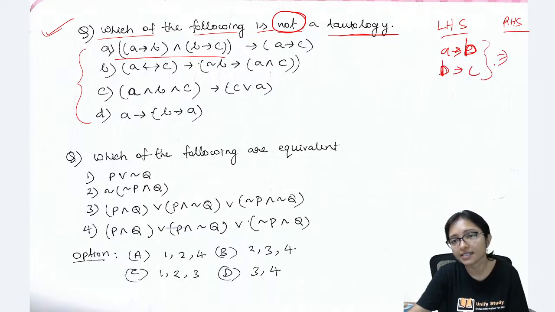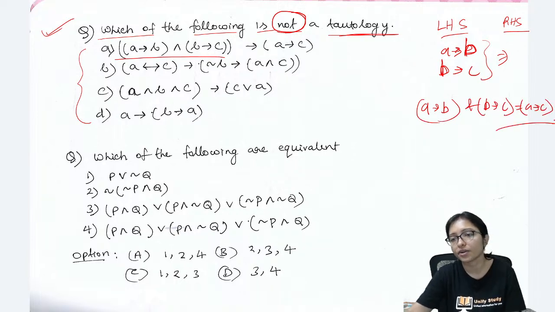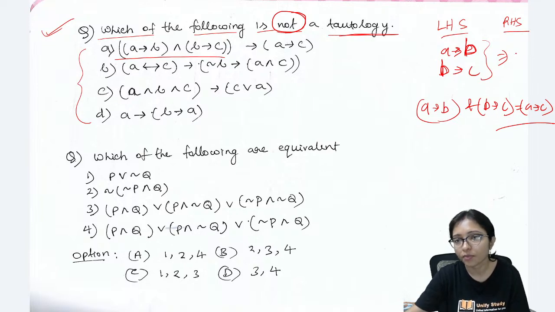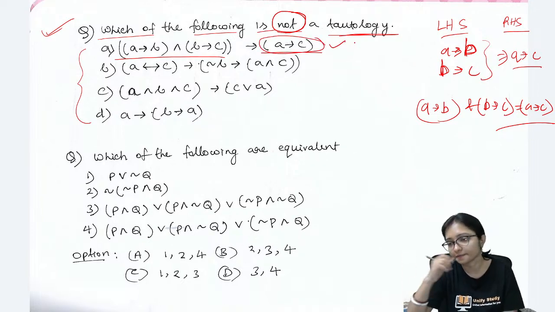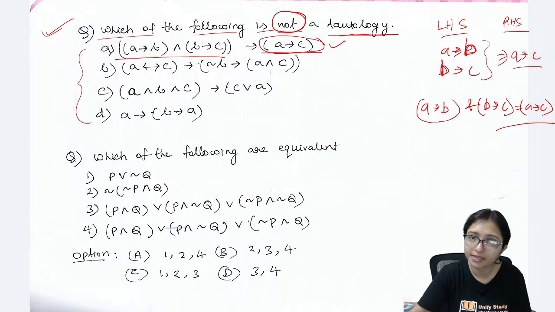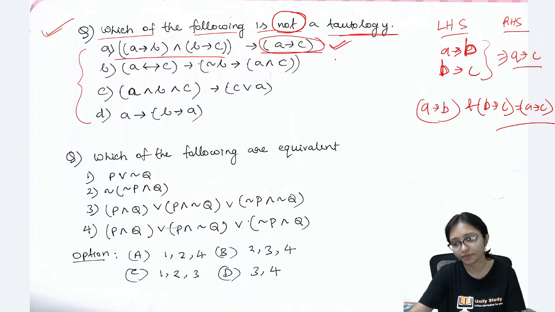It is transitivity. In set theory you learned that A implies B and B implies C means A implies C. That is the property of transitivity. So from the property of transitivity I can directly write A implies C. That is definitely valid and a tautology, no problem.